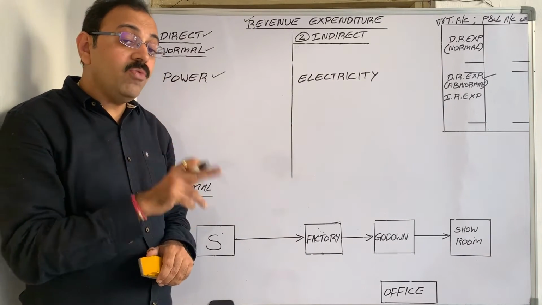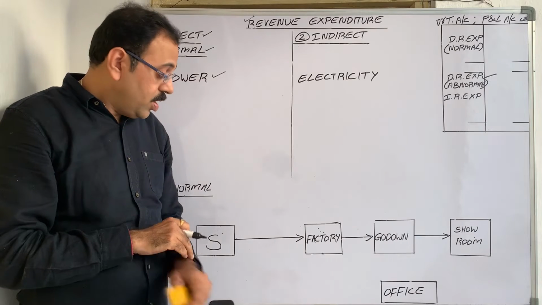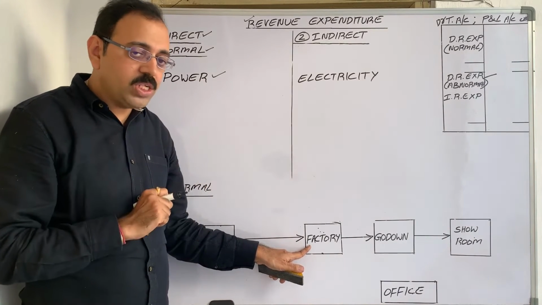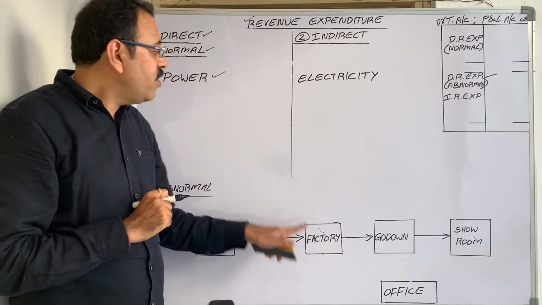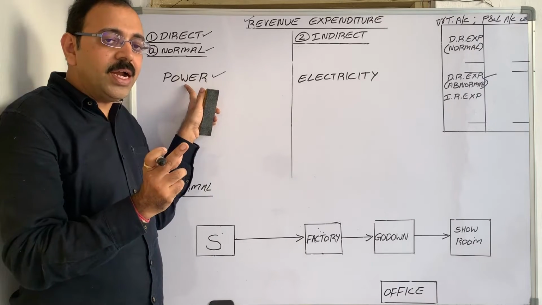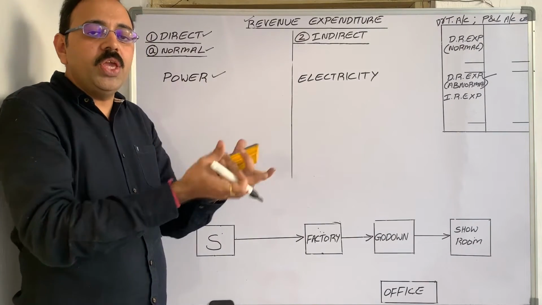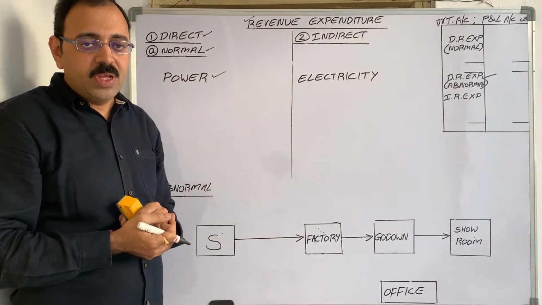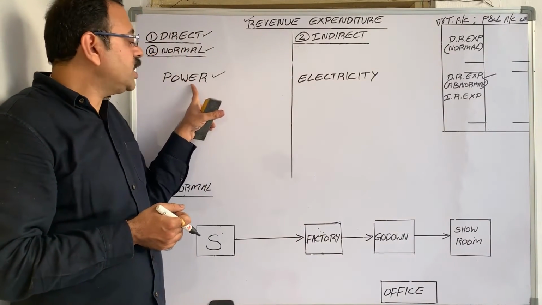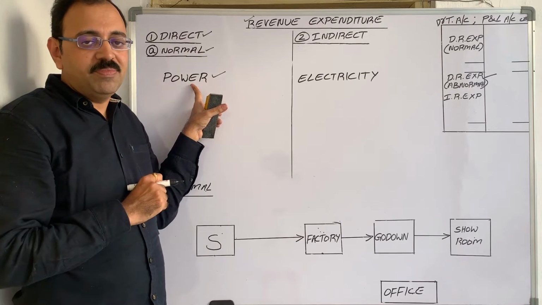Where do we need a high voltage of electricity? To run the machine in factory, we need high voltage of electricity. Therefore, whenever power word is given, then you have to understand that to run the machine, we use this electricity. So it is related with manufacturing process. So power expenditure is direct expenditure.